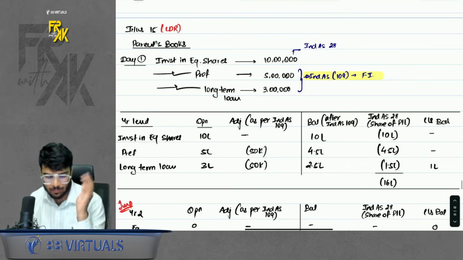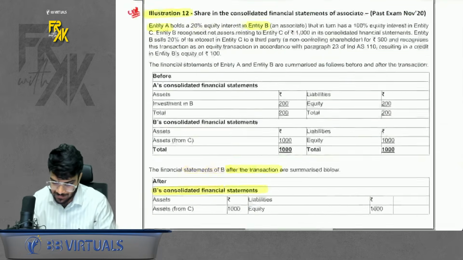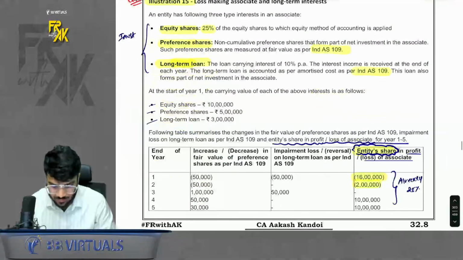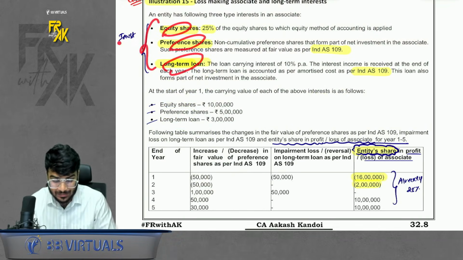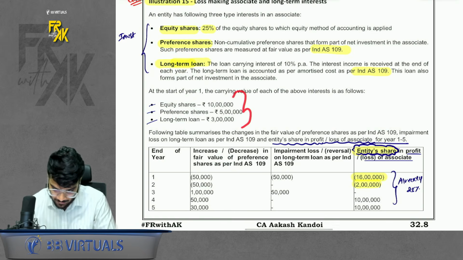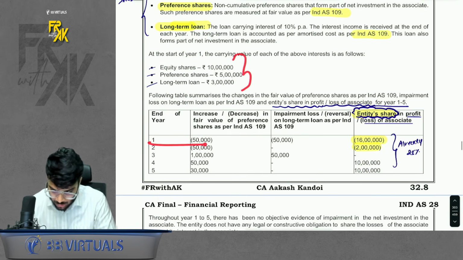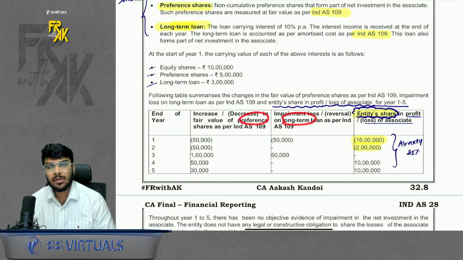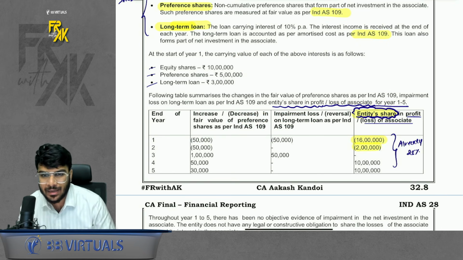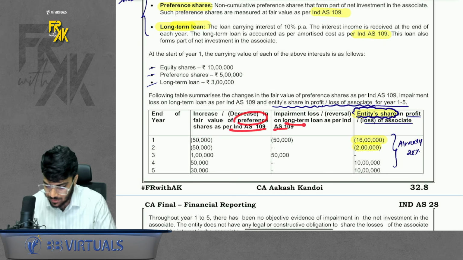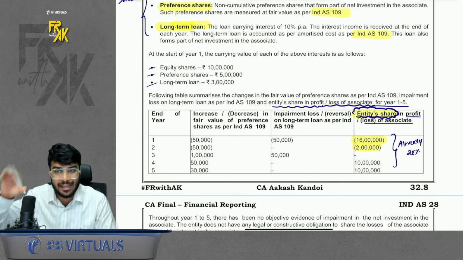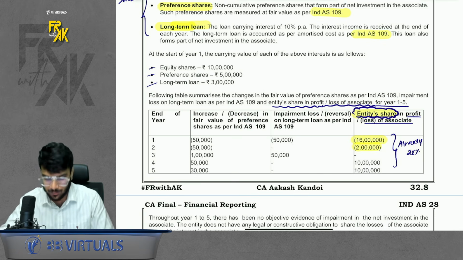Now on this concept we have illustration number 15. What is given? Please have a look here. A very good question for loss making associate. It says we have 3 investments: equity, preference, long term loan. These are investments for the parent. Balance is given. Now it is said year on year how much loss is there. First of all, preference and long term loan, basically we are allocating the loss of Ind AS 28, but they are governed under Ind AS 109. So preference and long term loan will first bear the loss of the respective Ind AS, and then they will help Ind AS 28.